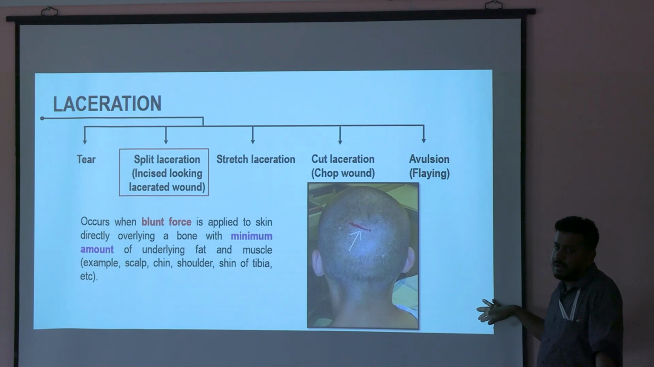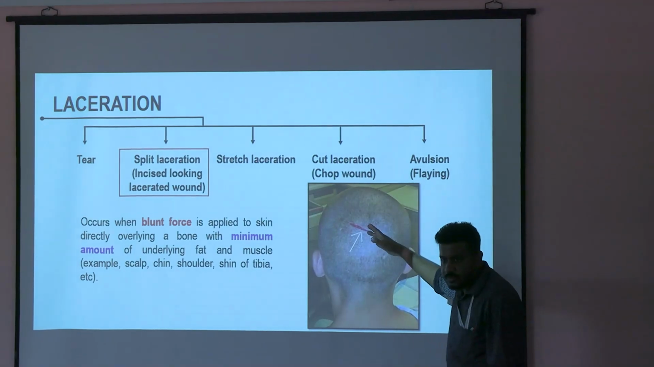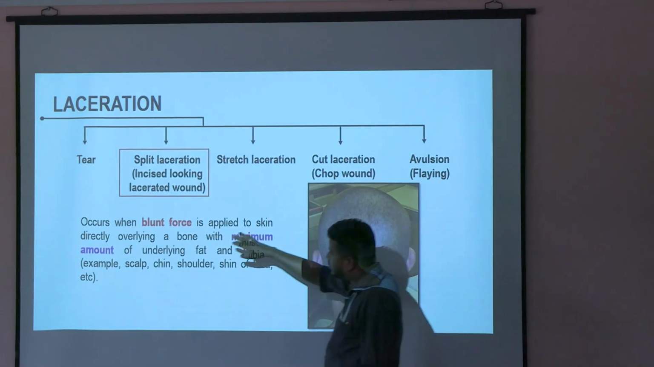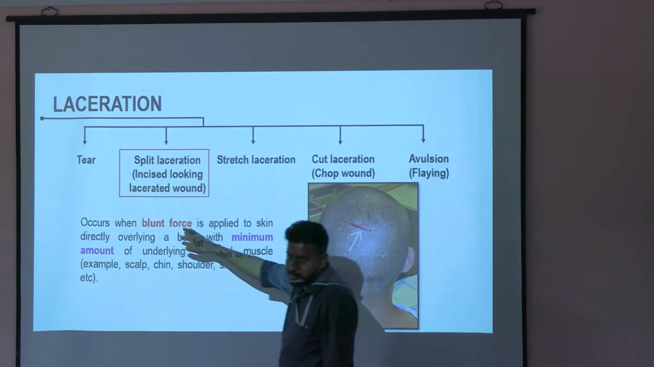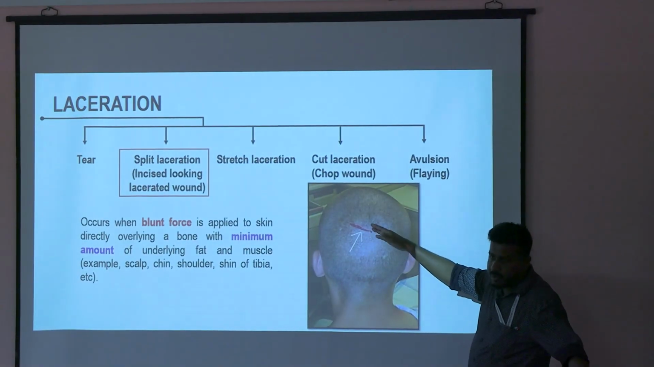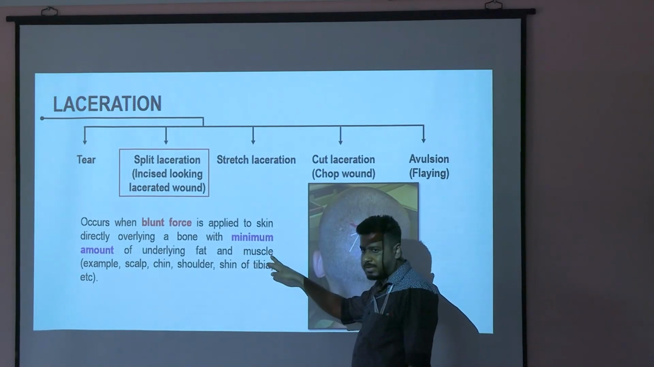Okay. Now, incised looking lacerated wound means that this is a laceration, but it looks like an incised wound. Why am I saying this is a laceration? Because it is caused by blunt force. It is not by sharp force. So this is a laceration, but it looks like incised because it is in a place where there is a minimum amount of underlying fat and muscle.